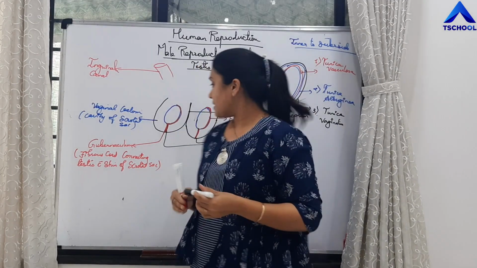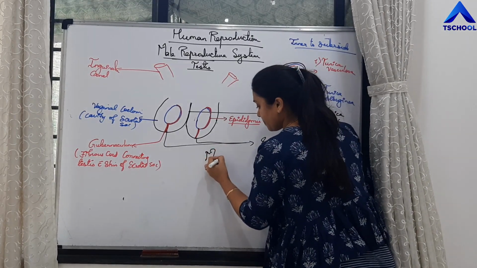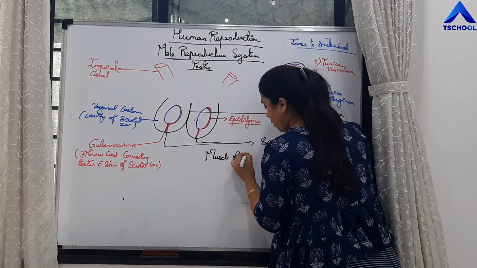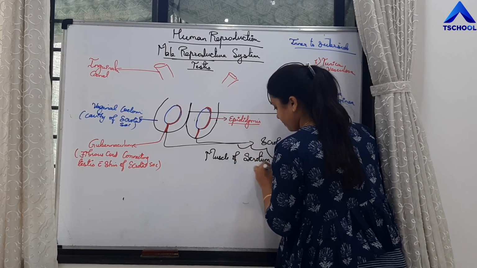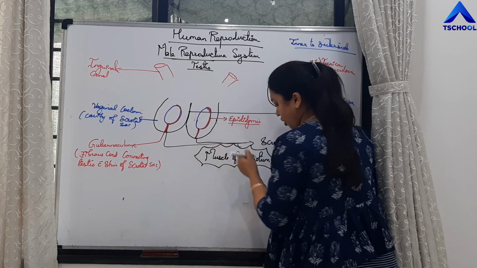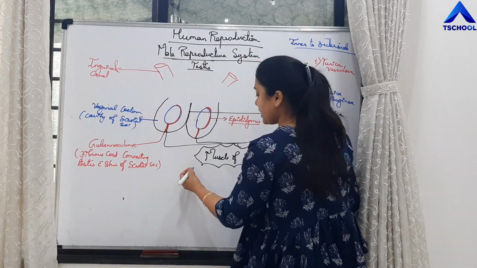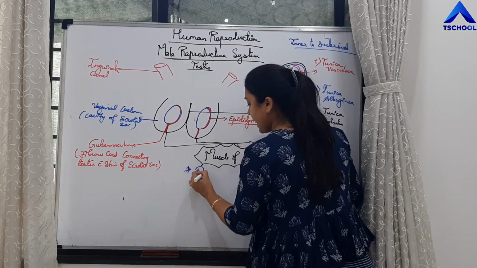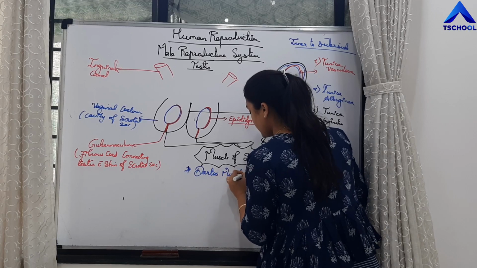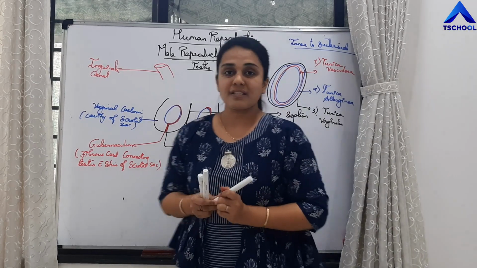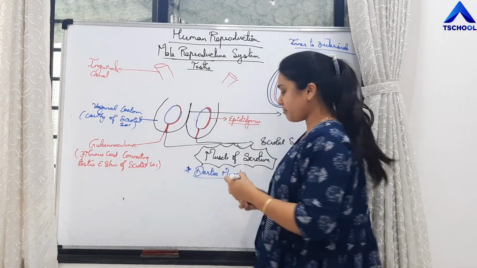Okay, yes. And one more thing, what is the muscle of the scrotum? The muscle of the scrotum, which means the muscle which is present in the scrotum, is called Dartos muscle. Yes, what is it called? It is called Dartos muscle. It is the muscle of the scrotum. What is the function of this muscle?